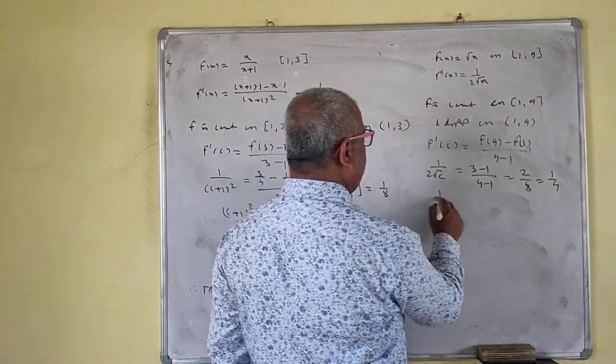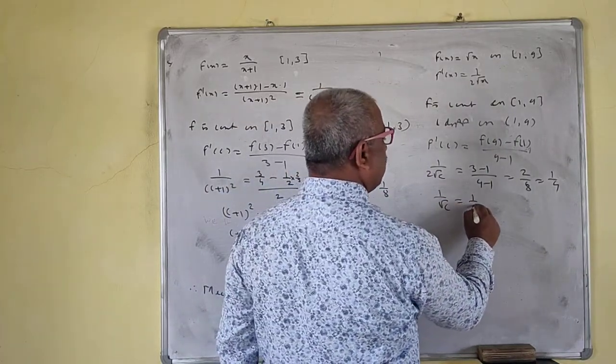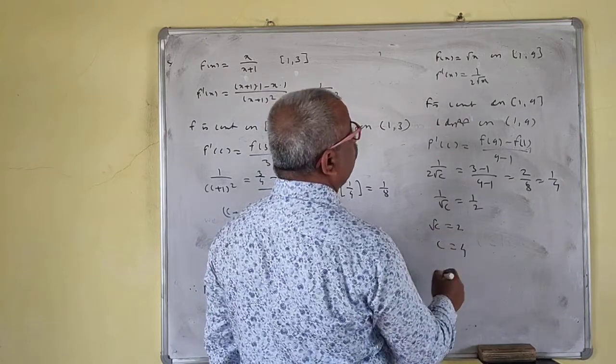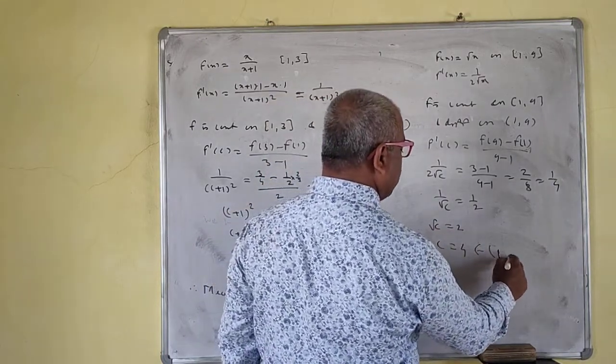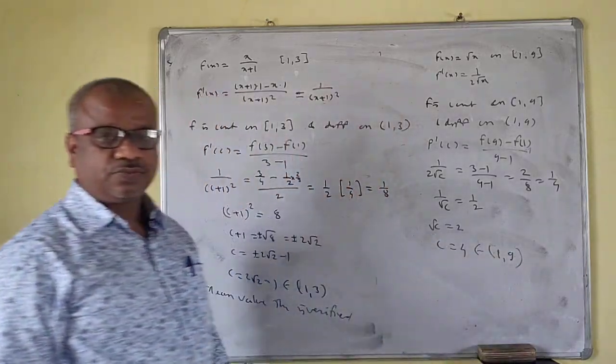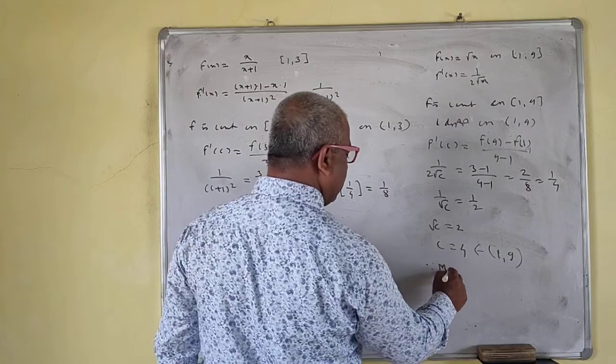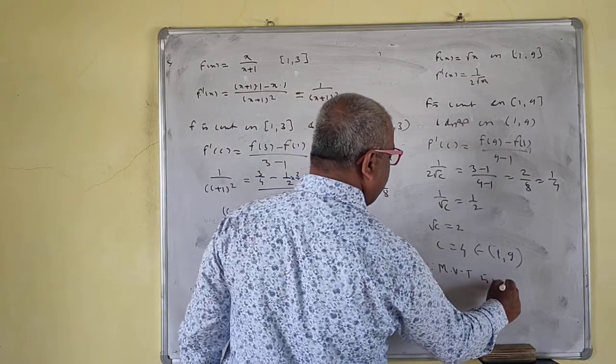So 1 upon root c is equal to 1 half, so root c is equal to 2. So c is equal to 4, and this belongs to the open interval 1, 9. Therefore the mean value theorem is verified.